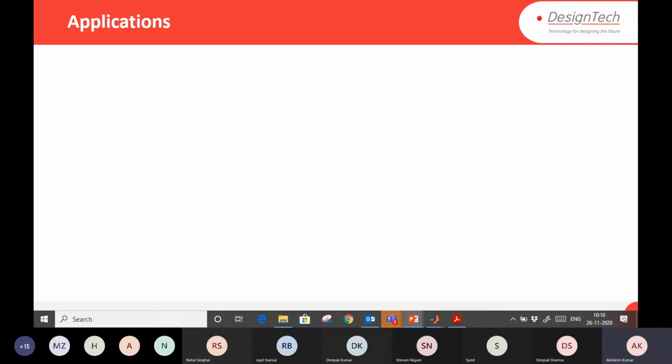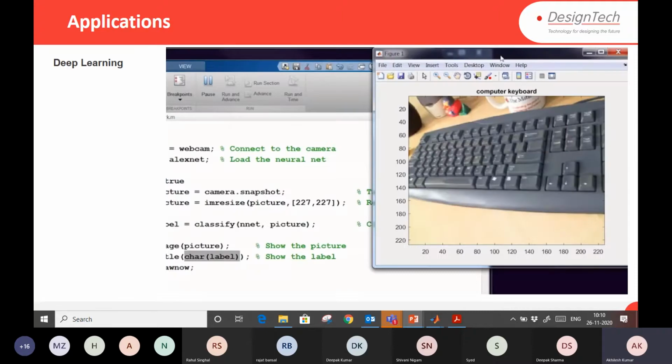First of all, we'll start with the applications of MATLAB, what we can do with MATLAB, and further we'll see some basics. Applications like deep learning. As you know, deep learning and machine learning are very widely used nowadays, right? It doesn't matter what your domain is or which application area you are working in, you can use deep learning in any domain.